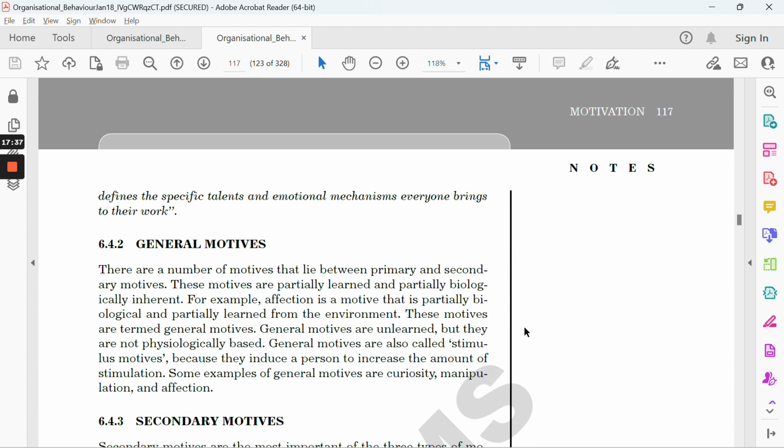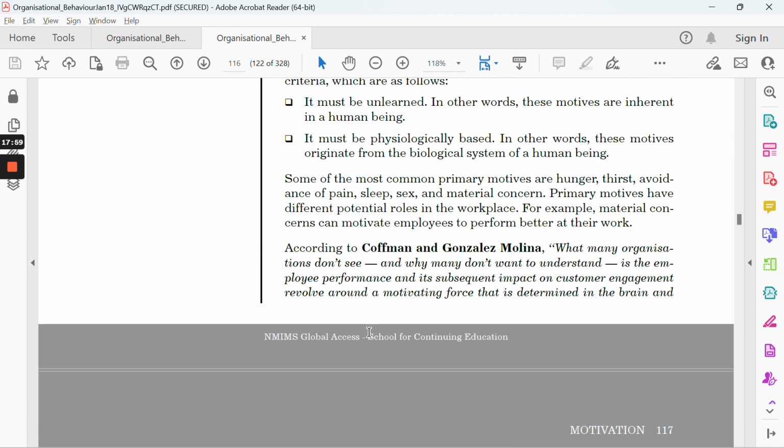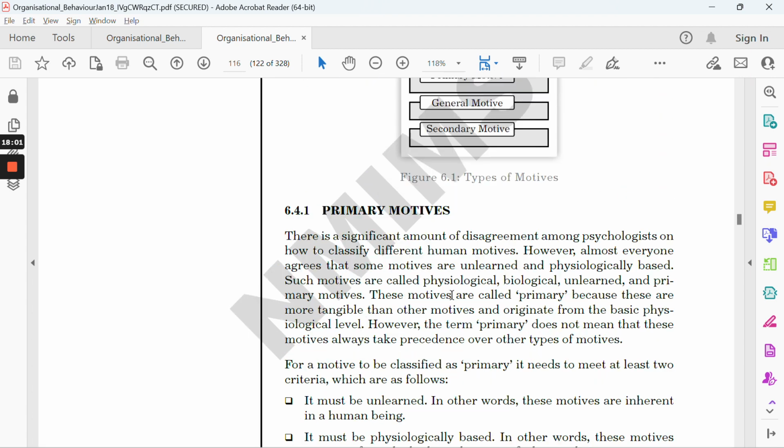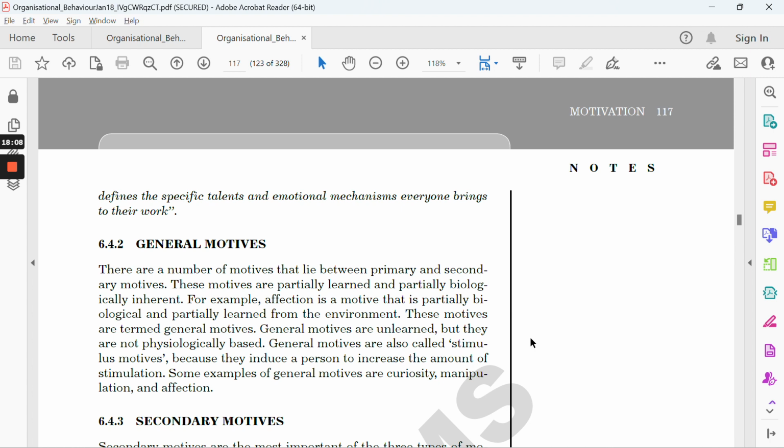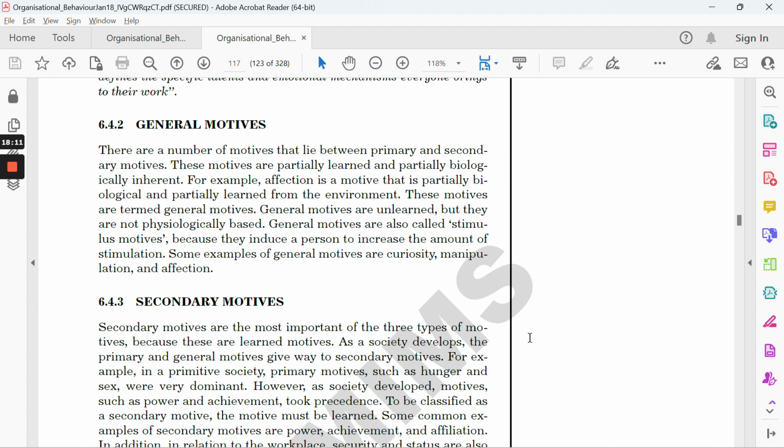The second one is the general motives. General motives are a mid between the primary and the secondary motives, that are partially learned and partially biologically inherited, right? So these are the stimulus motives like curiosity, manipulation, affection. Even you can say these fall under the general. Where is money an important factor? Money you can simply fall into the first one, because it's mentioned about the material concern. And general motive is where you just get some respect and something like that.